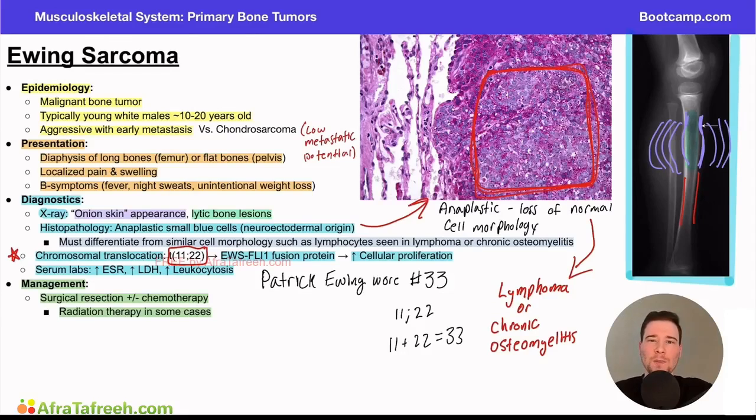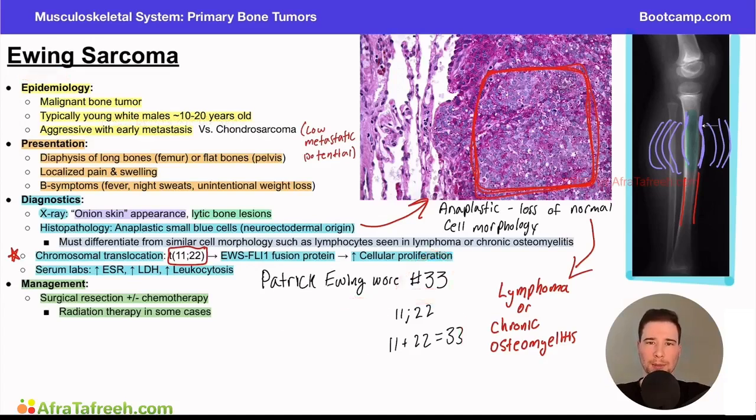And it's important to have a little memory, a little anchor in our brain to associate which condition, such as Ewing sarcoma, goes with which translocation. For this one, we talked about Patrick Ewing as a famous basketball player because his last name is Ewing. That'll help us remember the Ewing sarcoma. And his number will help us remember the translocation that is present.